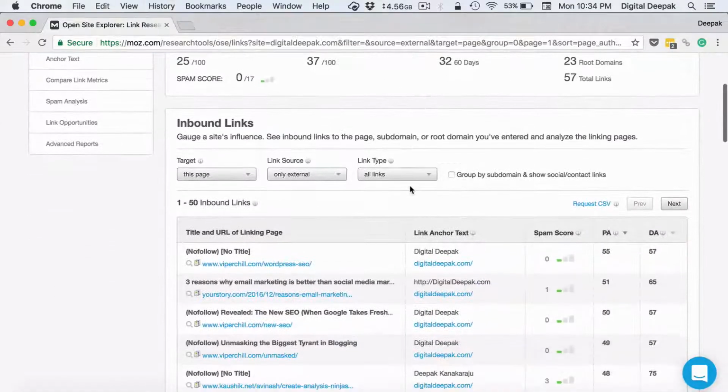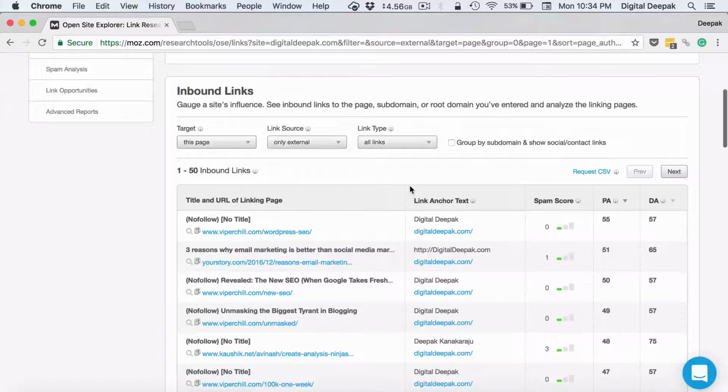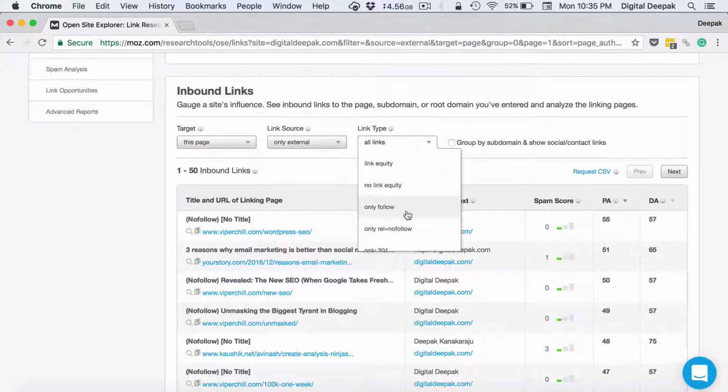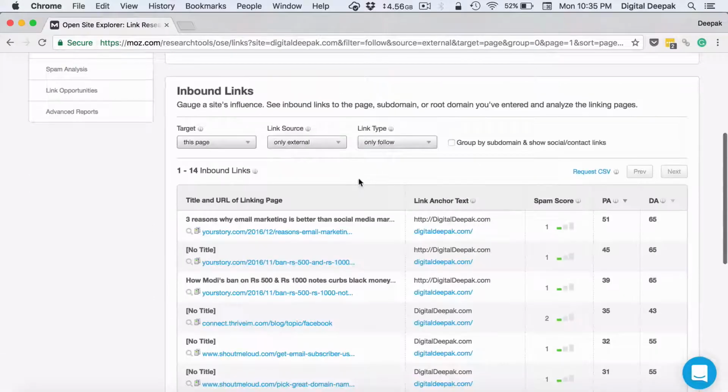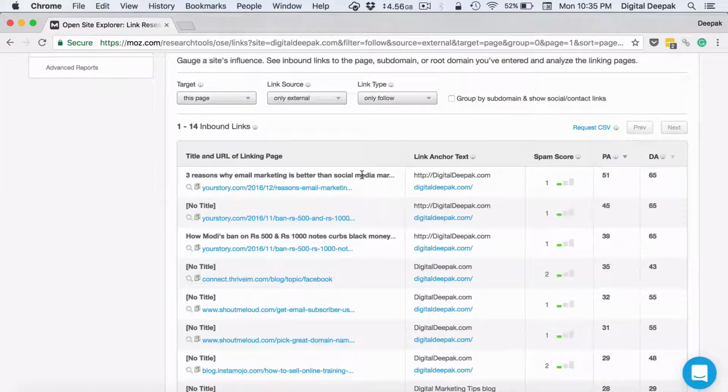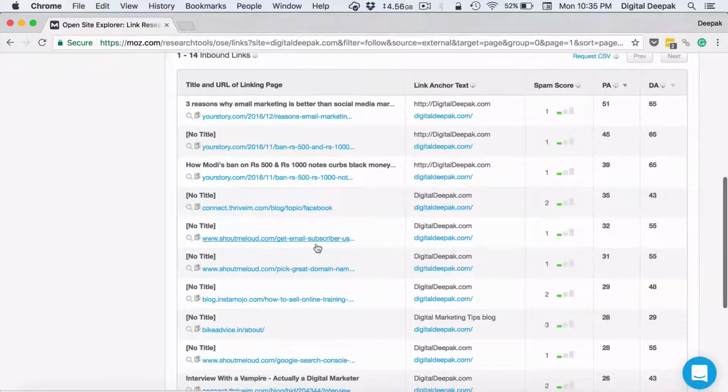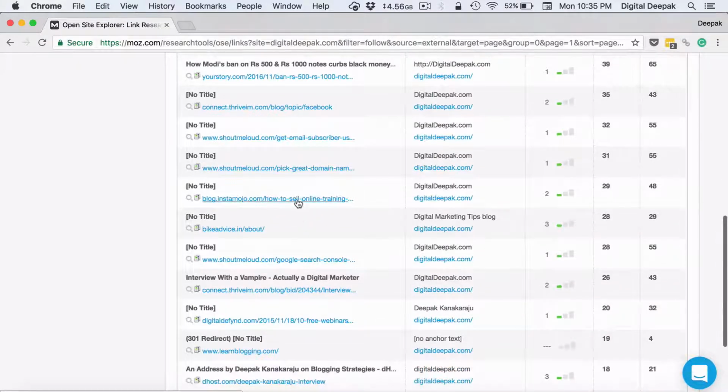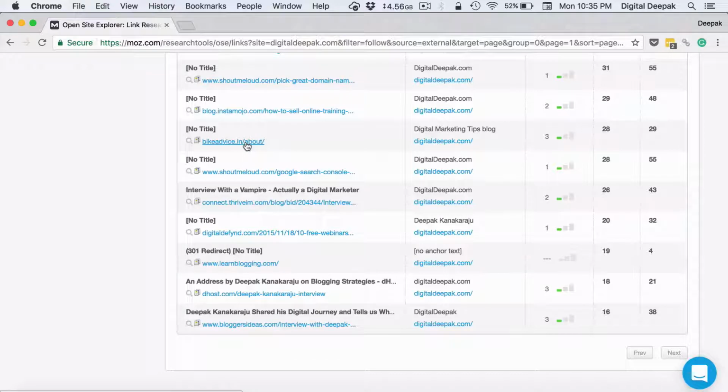Here if I want to find out all the internal links that I have to my site, and in the previous lessons we discussed dofollow and nofollow links, and if we look at all the follow links, this is basically dofollow. I already talked about how I published articles on Your Story and entrepreneur.com to get backlinks from them. Here you can see these are the dofollow links I have got back. I have got backlinks from Your Story, Shout Me Loud, blog.instamojo.com, and from Bike Advice, my previous blog. We also have a link from Digital Defined.